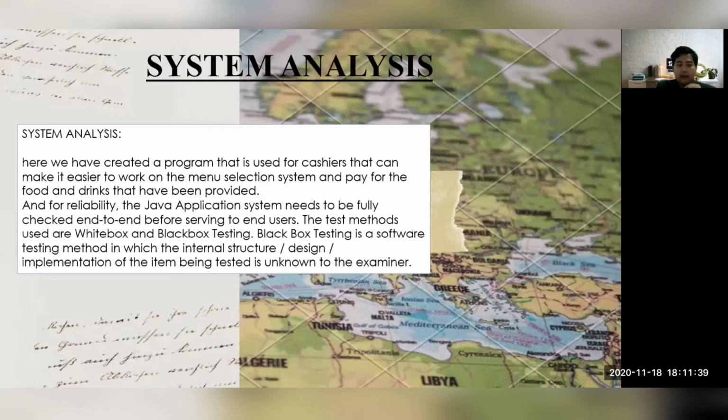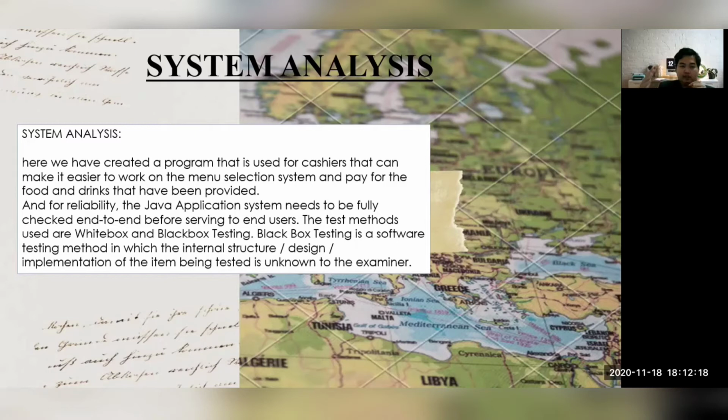System analysis. Here we have created a program requested by Procassia that makes it easier to work with a menu selection system and pay for the food and drink that has been provided. For reliability, the Java application system needs to be fully checked end to end before serving the end user.